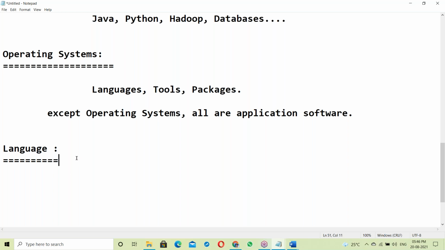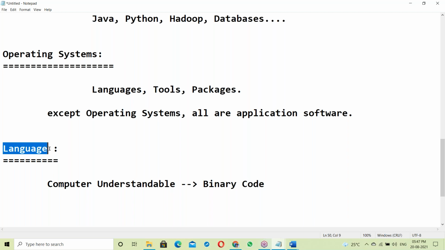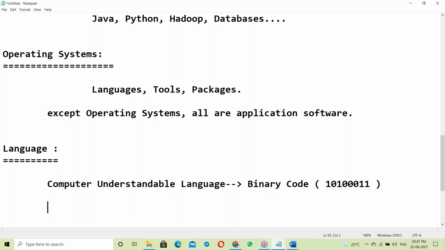Coming to software, the computer understands some language. So what is computer understandable language? Yes, it is binary code. That language, computer understandable language, is called binary code. It is in the zeros and ones format.